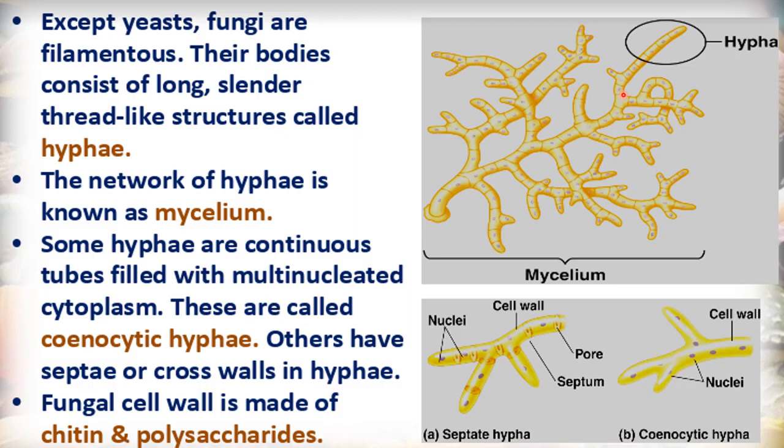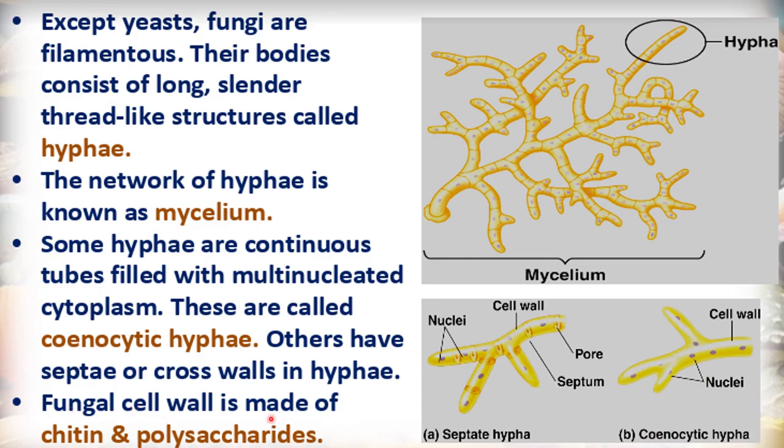Septate means septa. You can say cross wall. A cross wall can also be called septa, and that's why, on the basis of septa, their name is septate hyphae. So these are two types of hyphae which are found in fungi: septate hyphae and cenocytic hyphae.